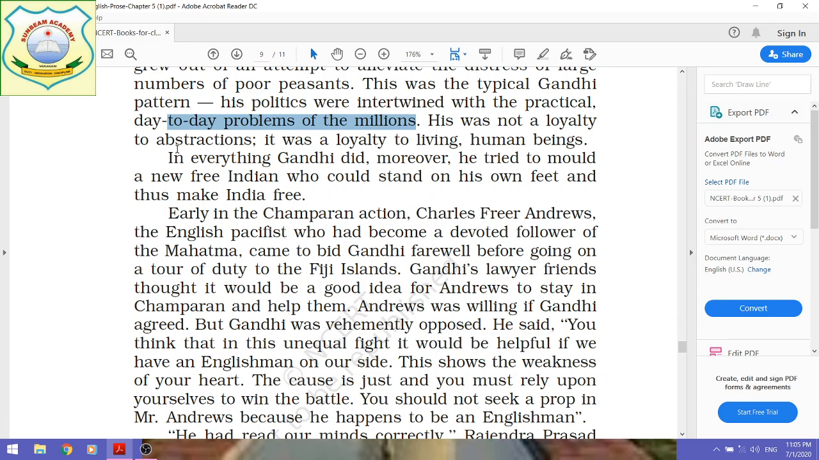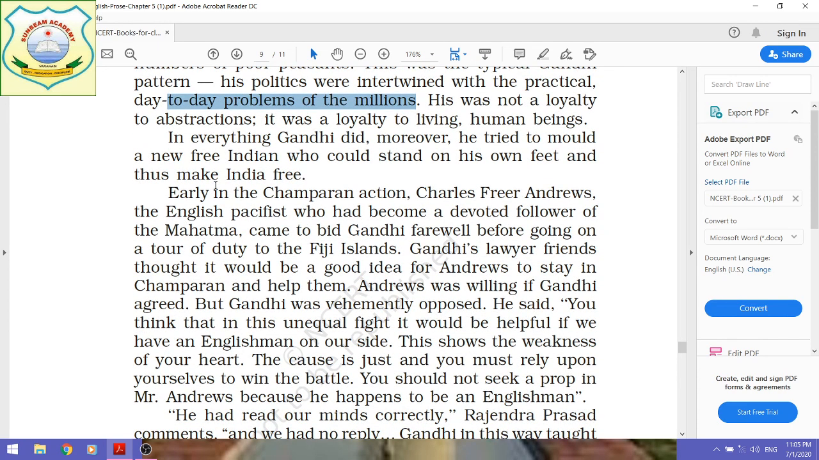So his approach was absolutely practical, and that was the reason for the huge popularity and support of Gandhiji from the common man, which later on he also used in the freedom struggle of India. In everything Gandhi did, moreover, he tried to mold a new free Indian who could stand on his own feet and thus make India free.